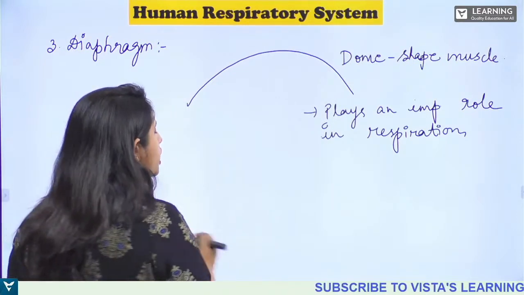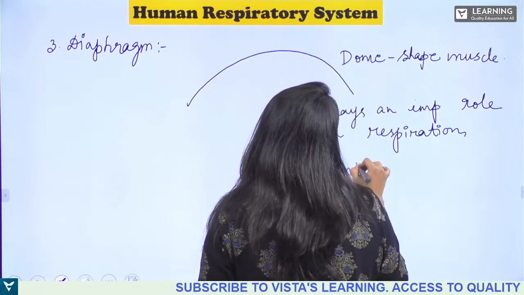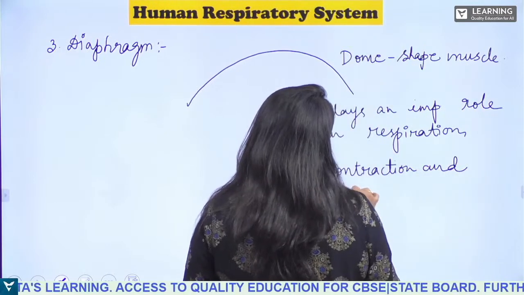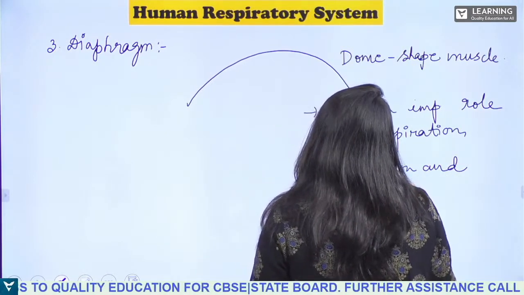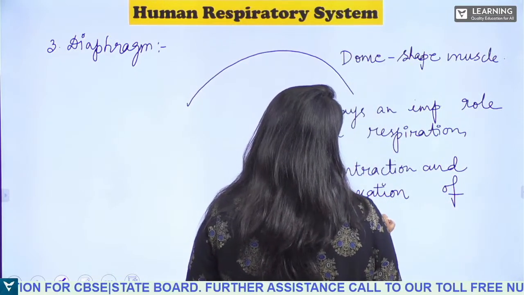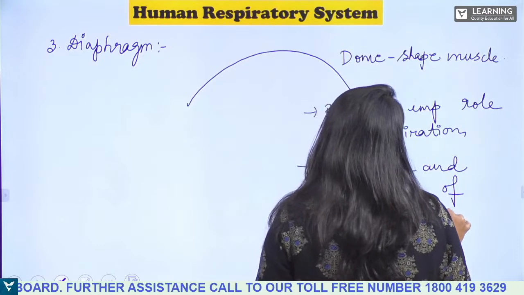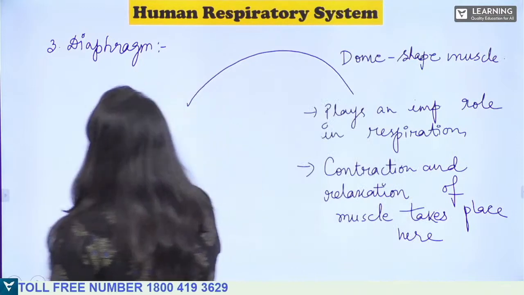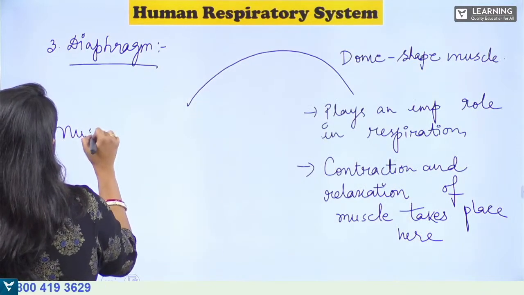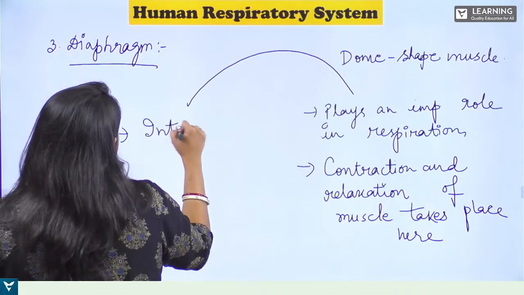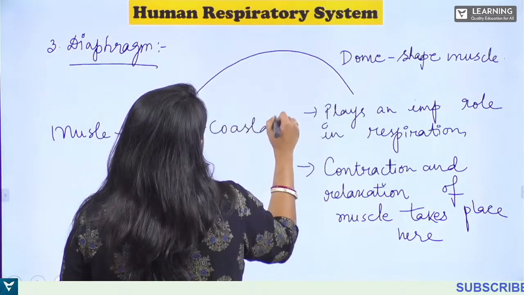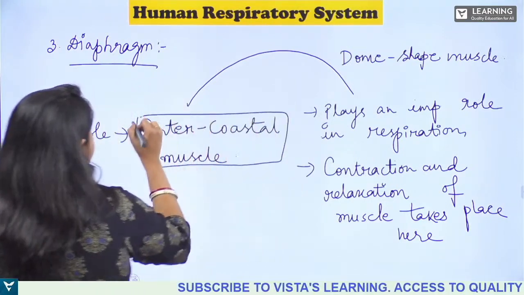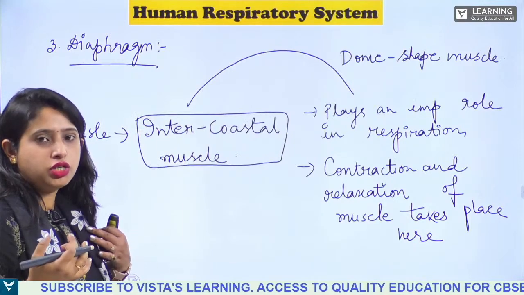So continuous contraction and relaxation of muscle takes place here. Now what is the muscle present here? The muscle which is present in the diaphragm is the intercostal muscle, which helps in the relaxation and contraction.